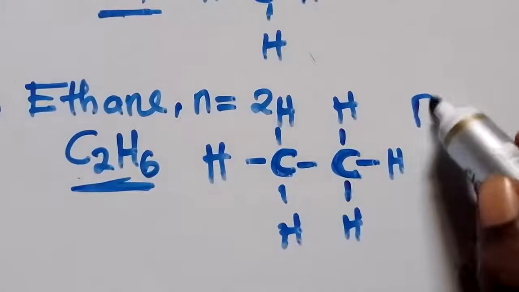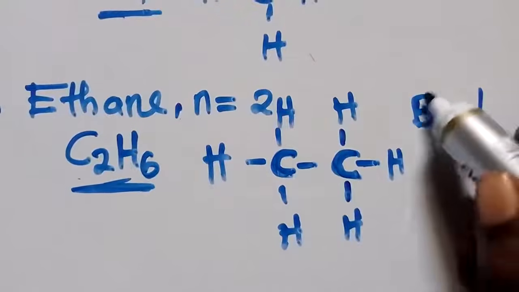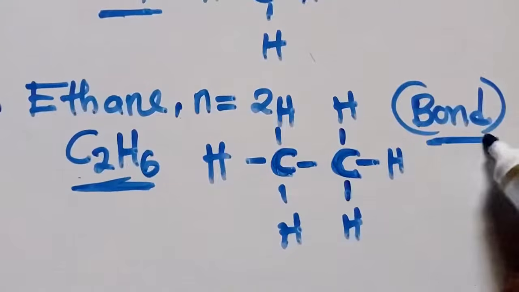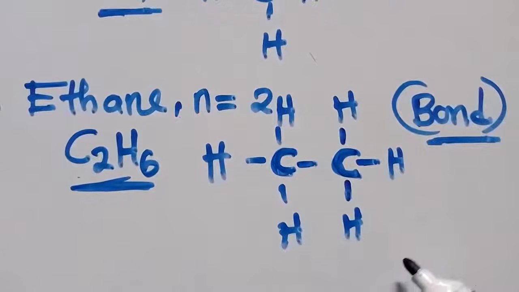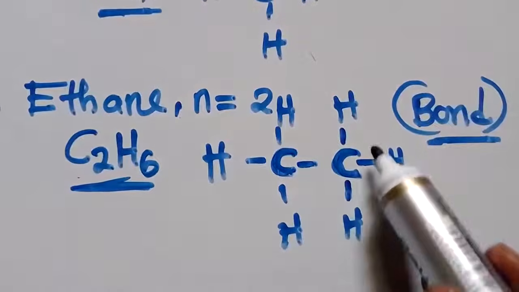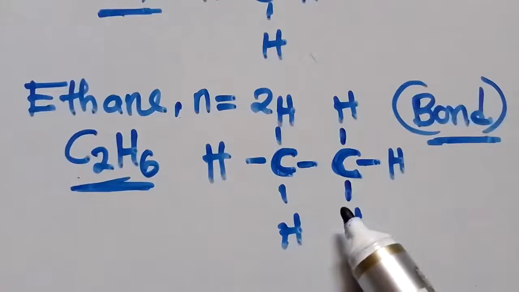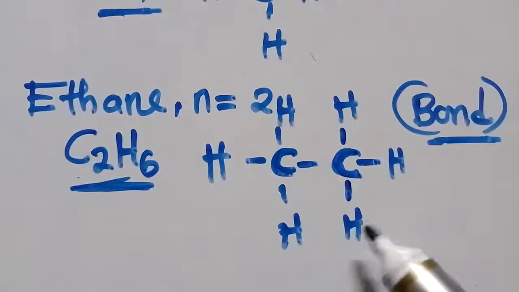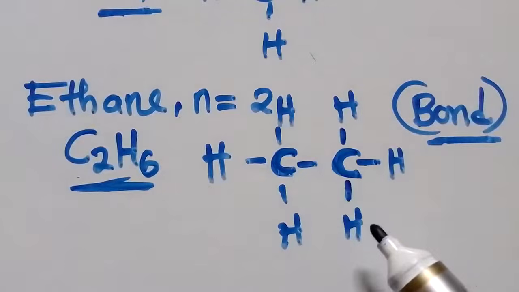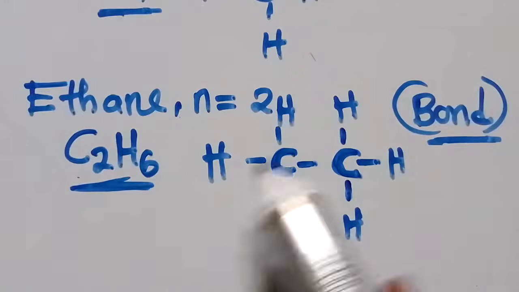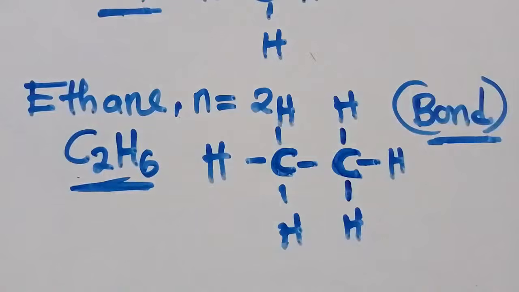So what is a bond? I've used this word, a bond. A bond is a force of attraction between atoms. So carbon should have these 4 bonds. And we know that all alkanes have got a single bond. That's why we are able to see all these single bonds. So this is how you need to write ethane.